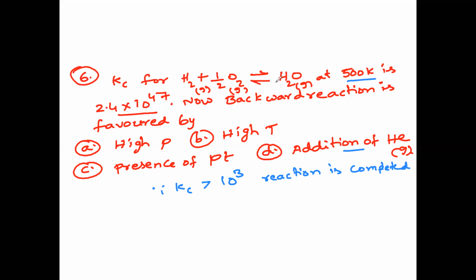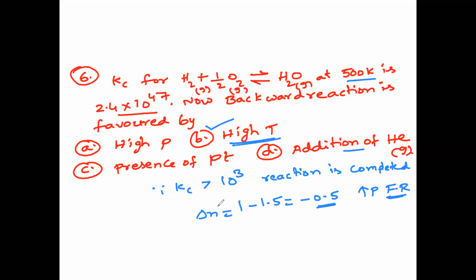For this reaction, delta N is equal to 1 minus 1 and a half, that is 1 minus 1.5, equal to minus 0.5. Since delta N is negative, high pressure favors the forward reaction, but we require the backward reaction. So this is not the right answer. The answer is only high temperature.